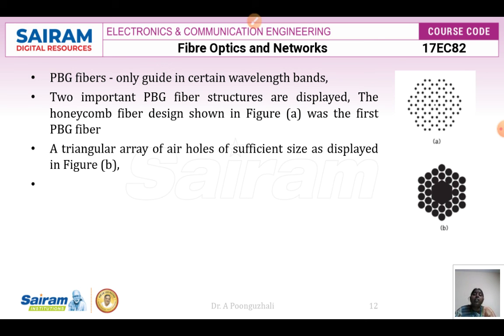Two important photonic band gap fiber structures are displayed. One is the honeycomb fiber design, which is a triangular array of air holes of sufficient size placed inside the fiber. This is the cladding surface, and this is the core surface. It looks like a honeycomb structure in photonic band gap fibers.